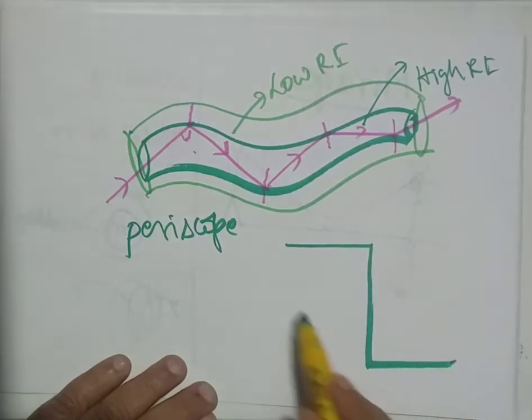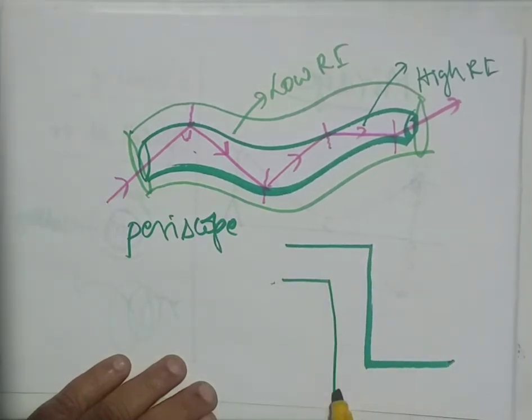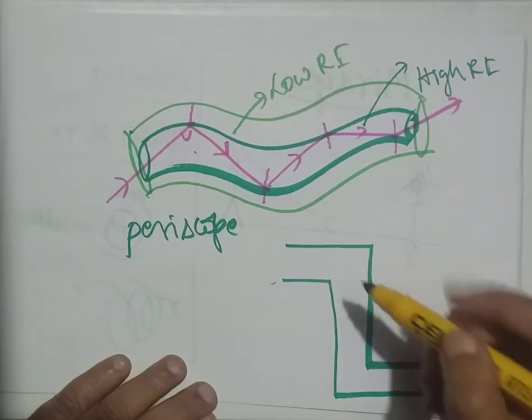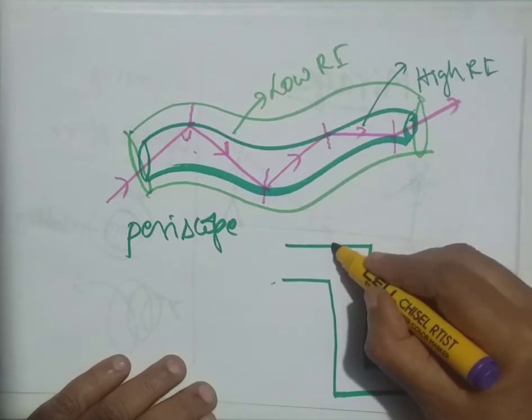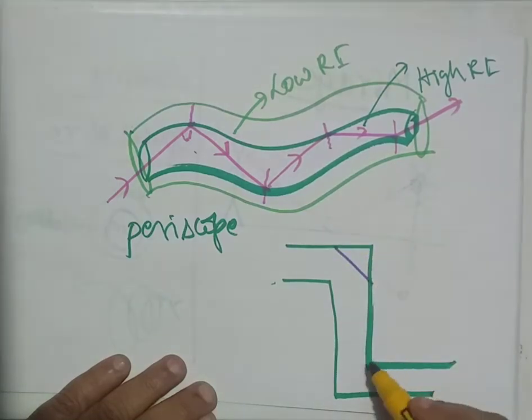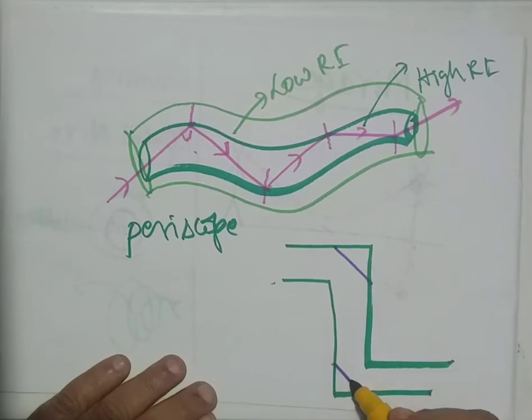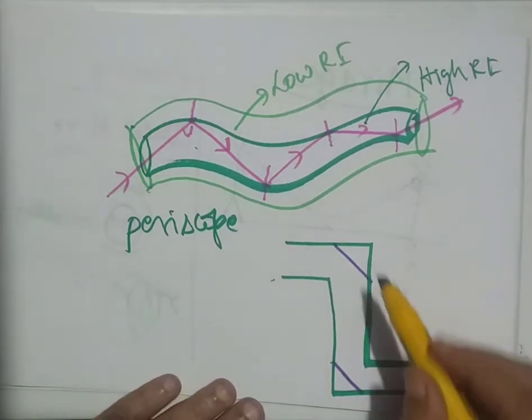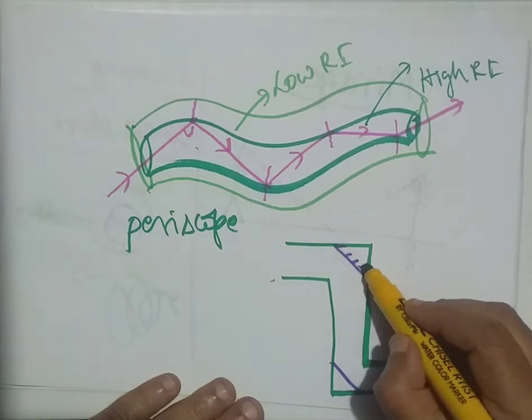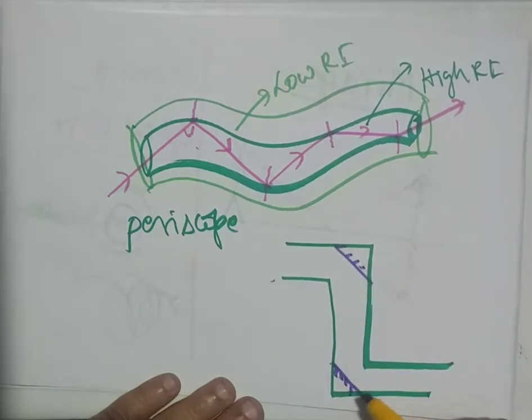It consists of a tube like this, usually not very much accurate instruments.